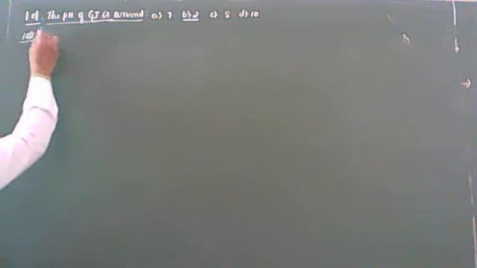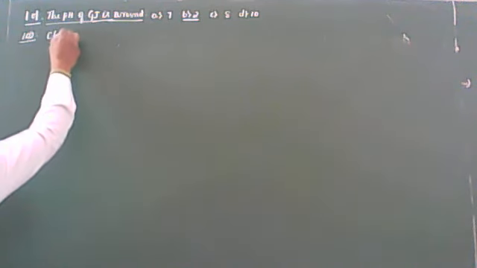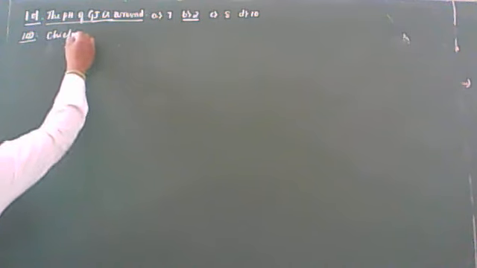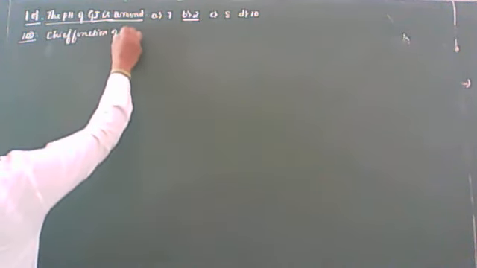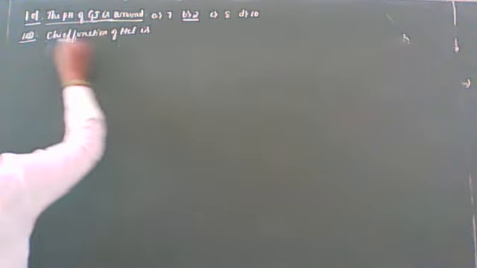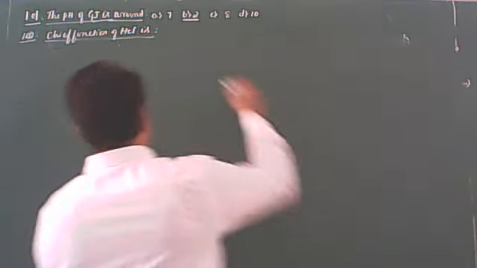Question number 102. Here the question is: the chief function of HCl is. Here the four options are there, one by one we are going to discuss.